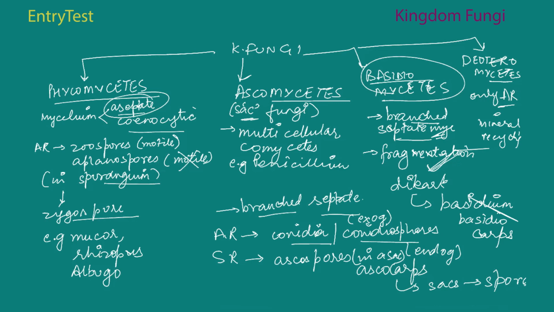Fragmentation is the most important and common method of reproduction. Again, a dikaryon phase is there, and it helps in formation of basidium in basidiocarps and basidiospores. The fourth one was Deuteromycetes, called an imperfect fungus because only asexual reproduction is there, and they help in mineral recycling.